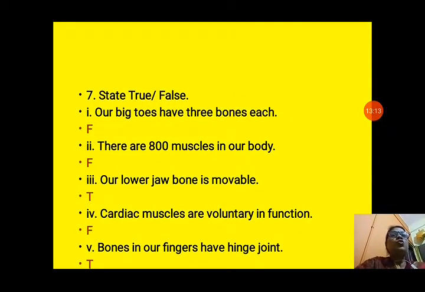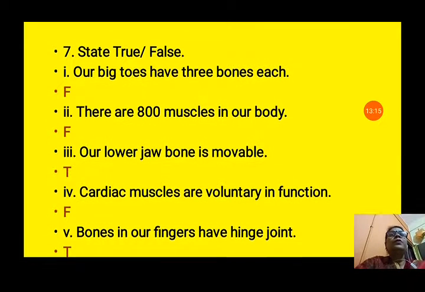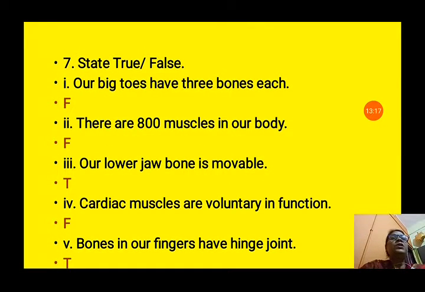Now state true or false. So first is, our big toes have 3 bones each. It is false. Our big toes have only 2 bones each. There are 800 muscles in our body. It is also false. Our body has 650 muscles. Question number 3 is, our lower jaw bone is movable. Yes, it is true, because only the lower jaw bone is movable in our skull.